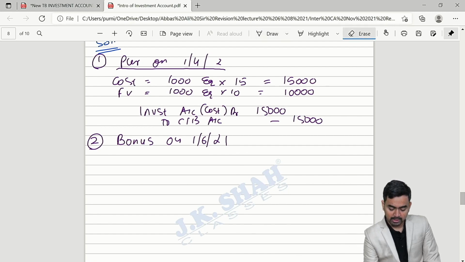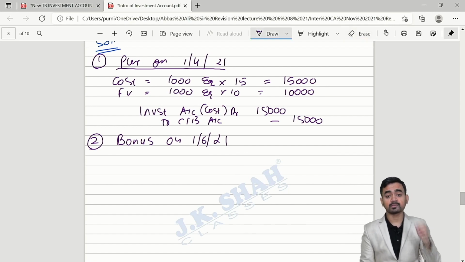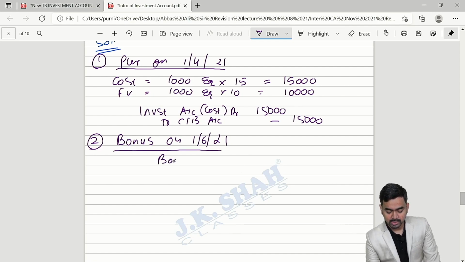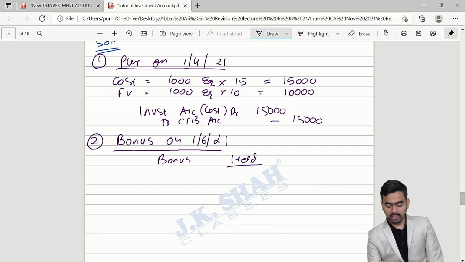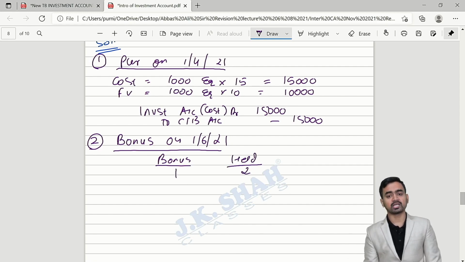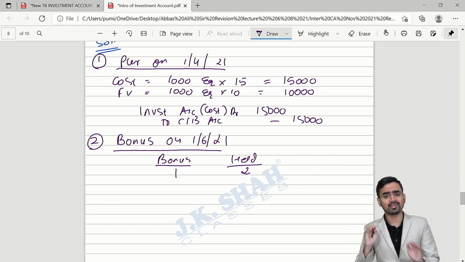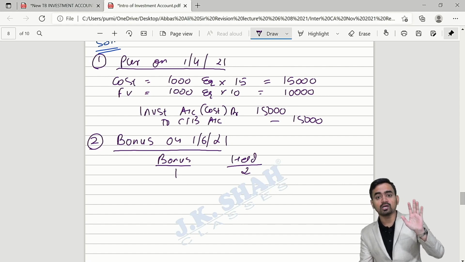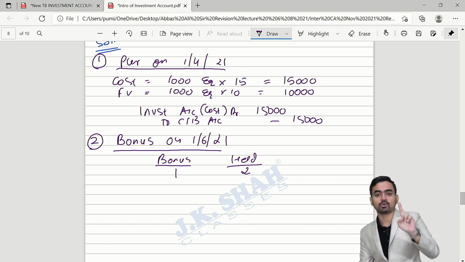Here as well it is not 12, it is 21. Tell me, bonus, simple calculation. The ratio is 1:2. Tell me how many shares you are holding when the bonus shares are declared. Can I say total 1000 shares you are holding?